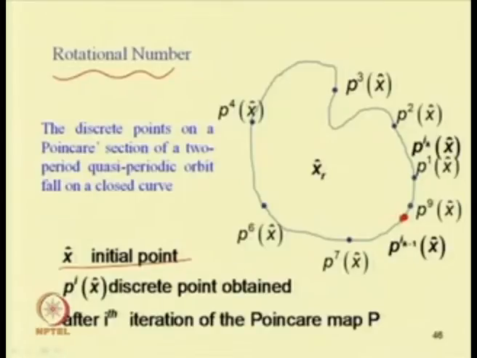If we have started at this point, we have P 1, P 2, P 3, P 4, P 5, P 6, P 7, and then this P 8, and as we come across this loop, the point x lies between P 7 and P 8.